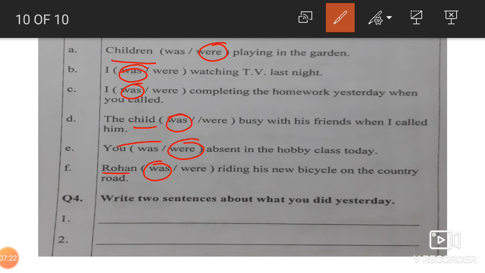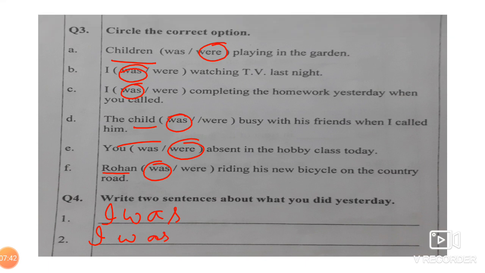Now question 4, write 2 sentences about what you did yesterday. This you have to do. What you have done. If you are going to begin with I, what will come? I was. Write 2 sentences about what you did yesterday.